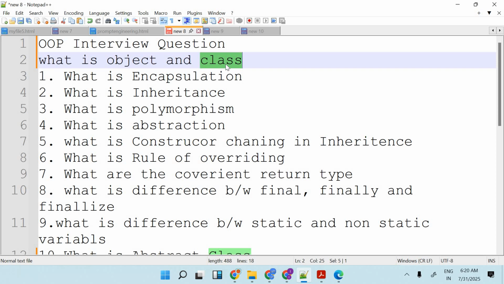A class is something which has some kind of properties, and properties means some kind of identity. Let's say there is a class like Student. Every class will have some kind of attributes, that means candidate ID, candidate name, candidate mobile number, candidate enrollment number, but there is no name defined on it. So that is a class. Class means something which is logical, where we have some kind of properties.